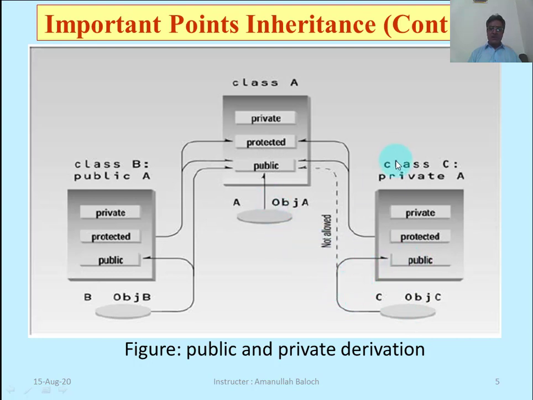But because it is privately derived from A, this object has no access to the public section of its base class. It cannot directly access it, but indirectly, within the class, it can.